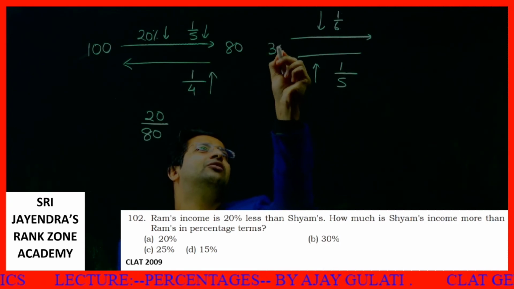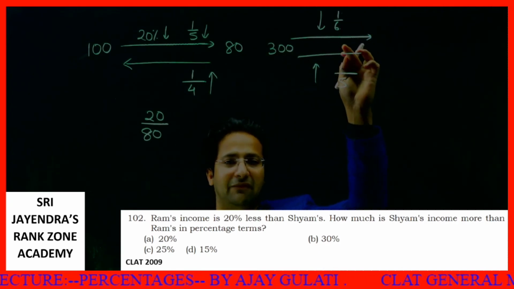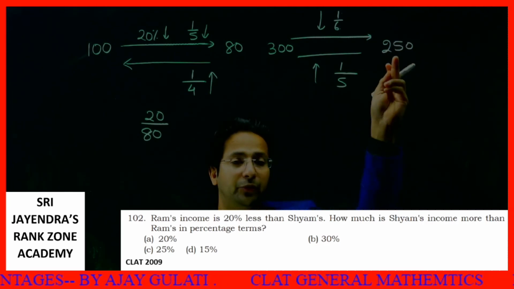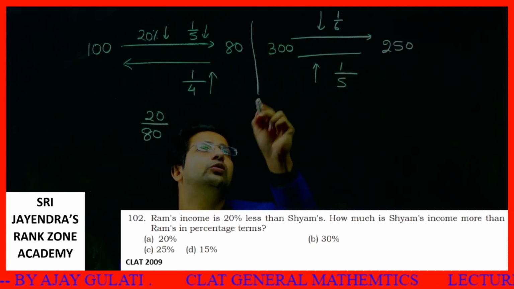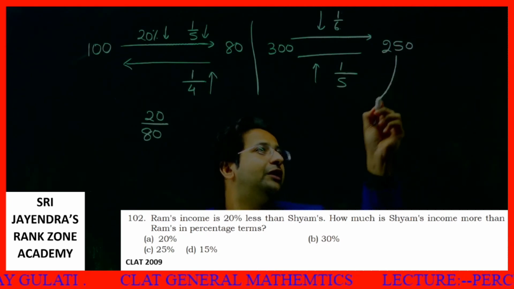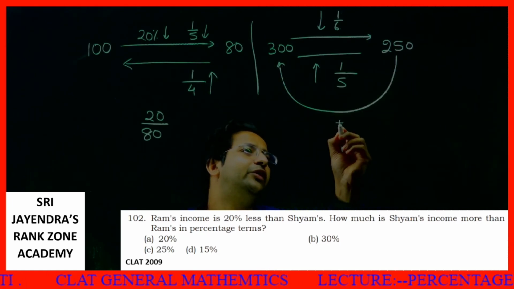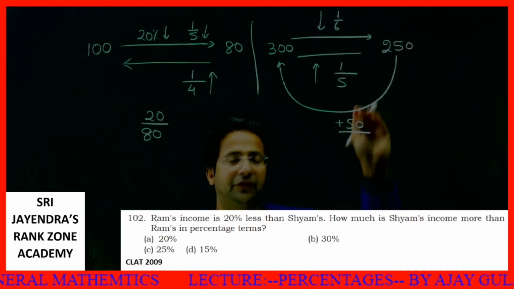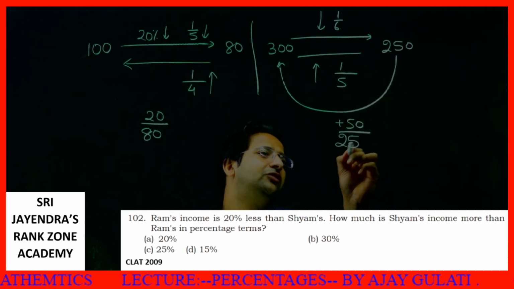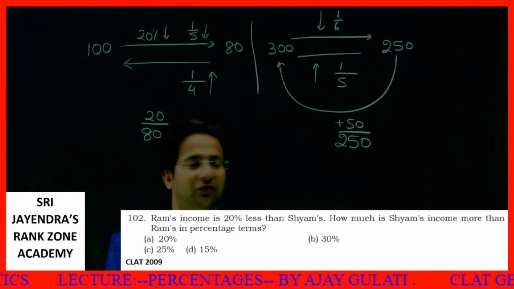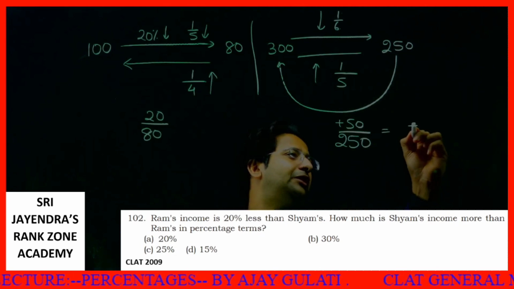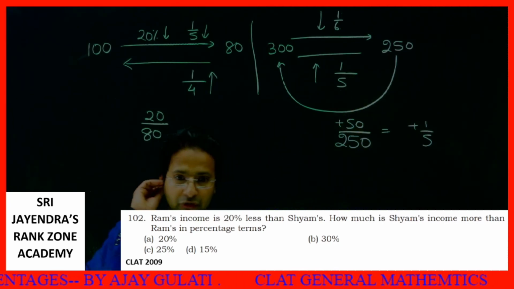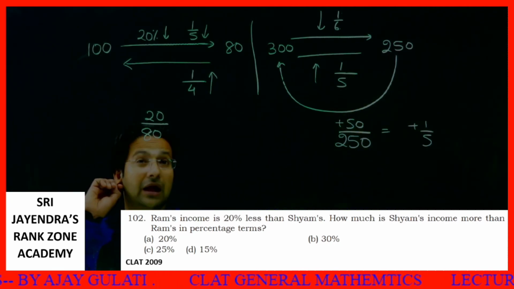Suppose I say there was a value 300. I decrease it by 1 by 6. It will become 250. Now from 250 you need to go to 300. What you will do, students? To 250, how much will you add? You will add 50 to it. So an increase of 50 over 250. An increase of 50 over 250 is plus 1 by 5. So similarly in this question, how much should we increase?